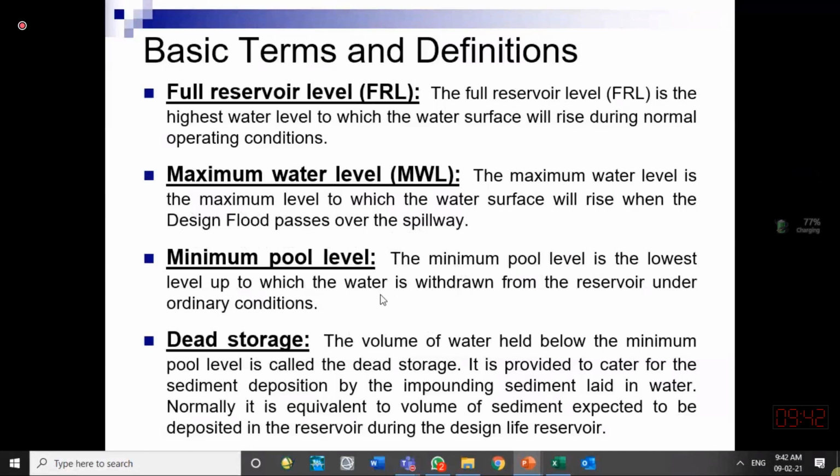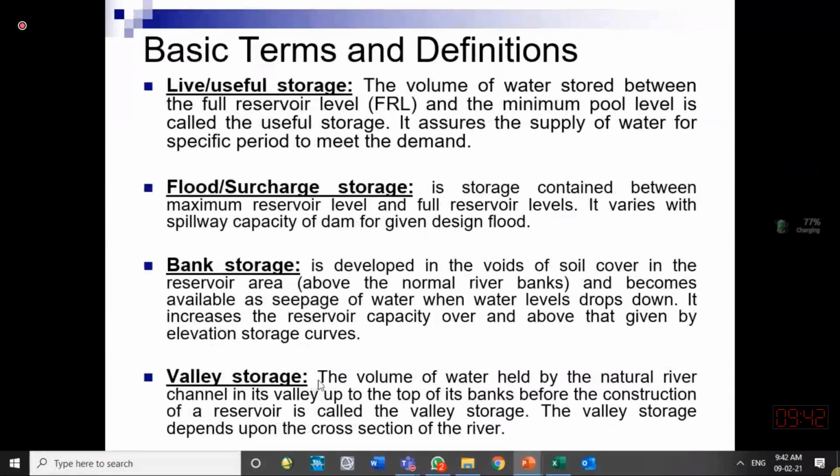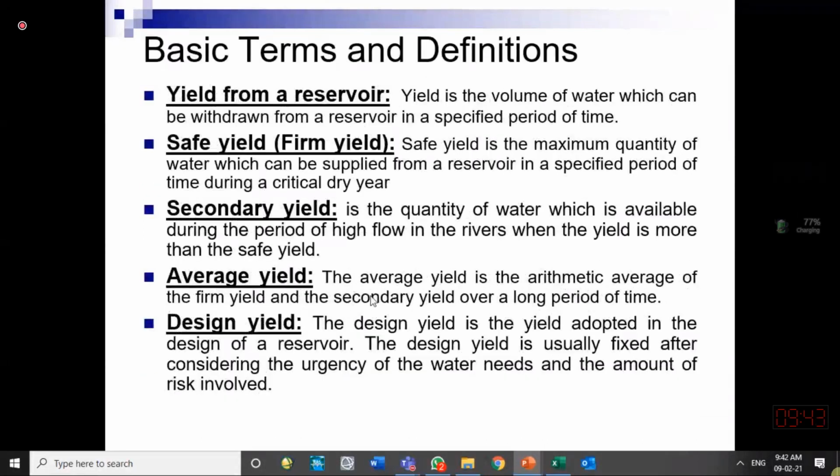Minimum pool level is the lowest level up to which we want to take the reservoir. Dead storage is the storage below the minimum pool level, up to the bottom of the bed. And this we usually keep for storage of the sediment. So it is a similar concept over here, please go through them.